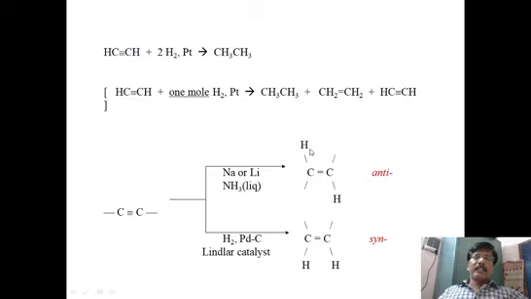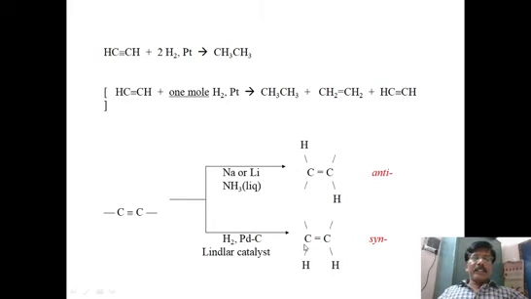Here, the two hydrogens are added, the reaction is stopped at the alkene stage, and the two hydrogens add opposite to each other. This is called anti-addition. This is possible by using a metal in liquid ammonia. So anti-addition gives the alkene which is called trans alkene.